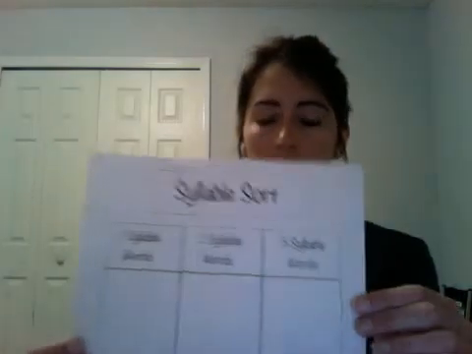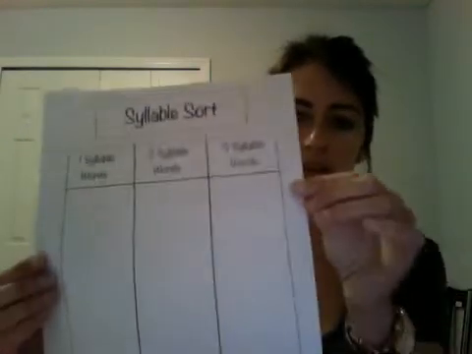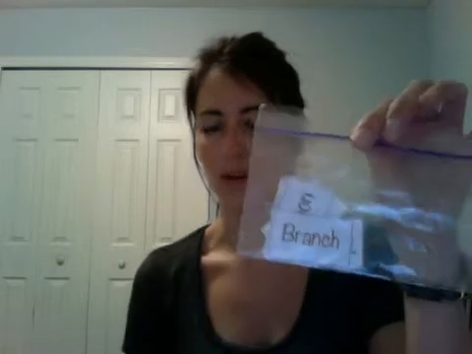After we have read the story and gone over the vocabulary words within the story, I will allow the low-level readers to go to their syllable sort center. This center consists of the syllable sort and a baggie with the pre-cut vocabulary words on them.